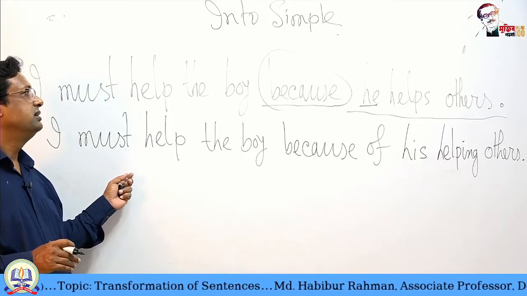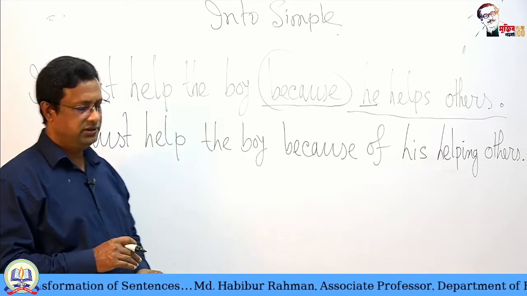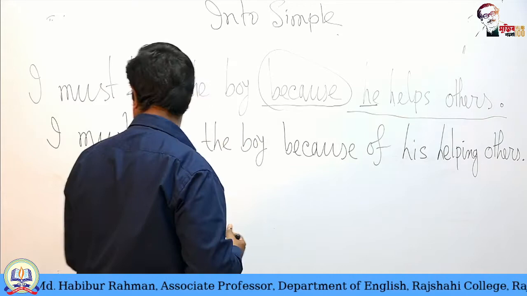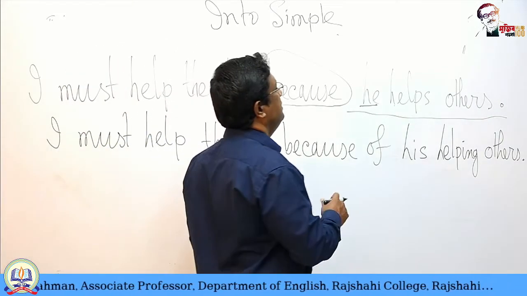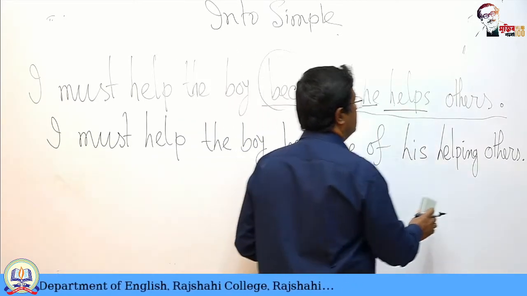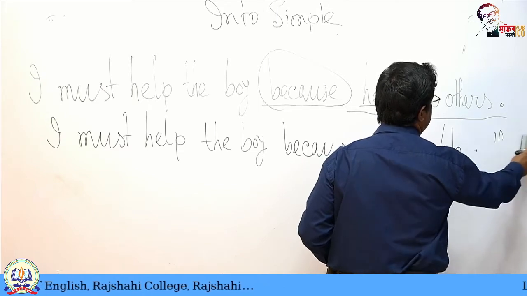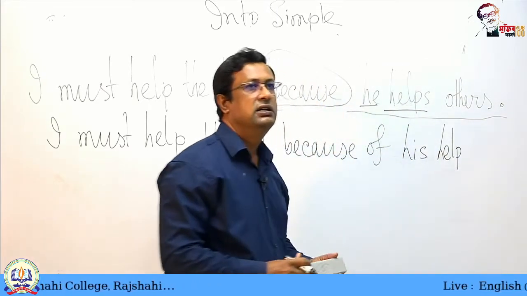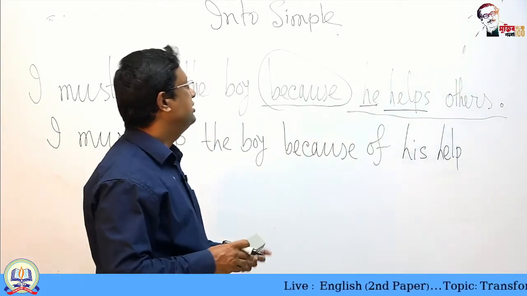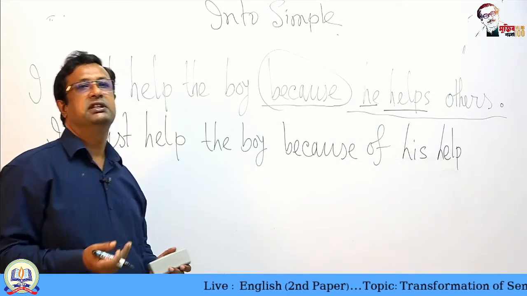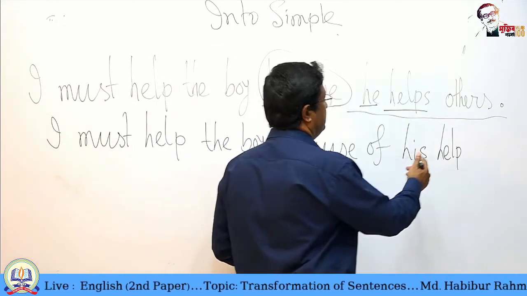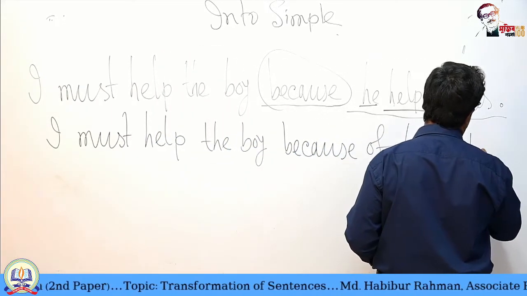So this is simple. Another thing, you could change it in this way: because of his help, you can change this verb into a noun. Help is also a noun, you know. I need no help from you. Here help is a noun. Sometimes we say, I need your help. I seek your help. So help is a noun. Because of his help to others.